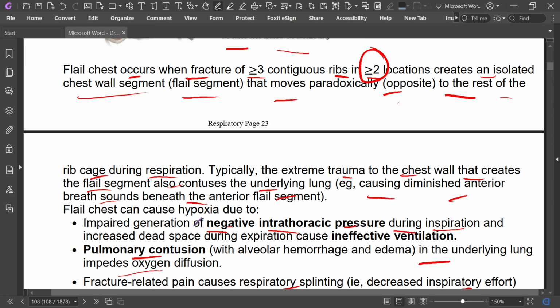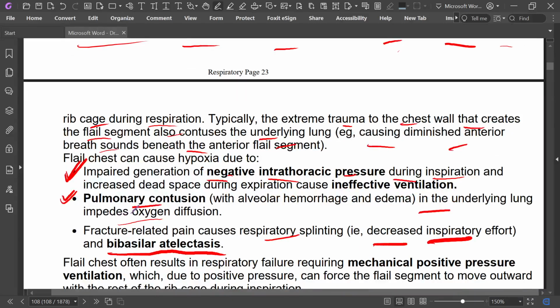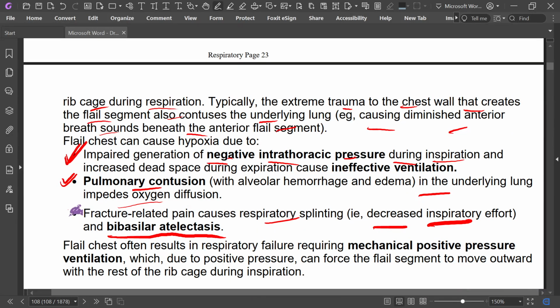It may be due to impaired generation of negative intrathoracic pressure, pulmonary contusion, and fracture-related pain causing respiratory splinting and bibasilar atelectasis. Flail chest often results in respiratory failure requiring mechanical positive pressure ventilation, which can force the flail segment to move outward with the rest of the rib cage during inspiration.